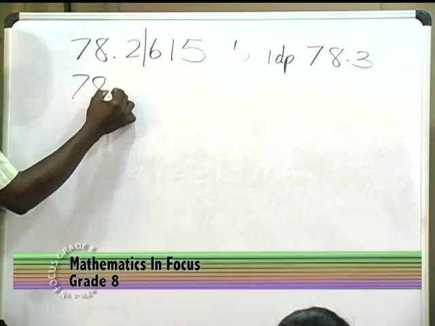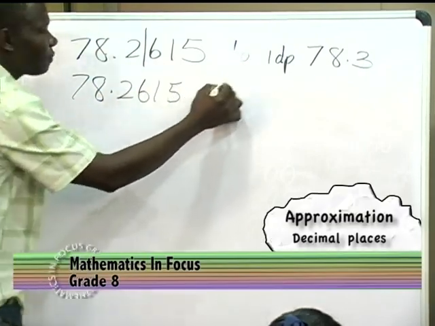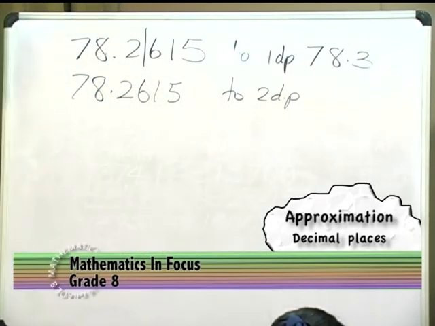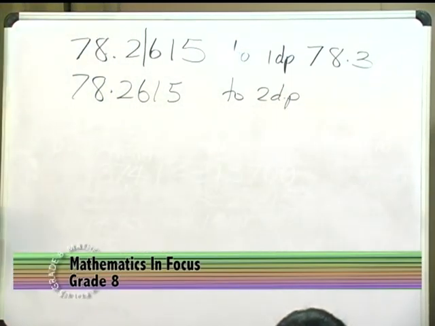Same number, 78.2615 to 2 decimal places. Who's going to answer?